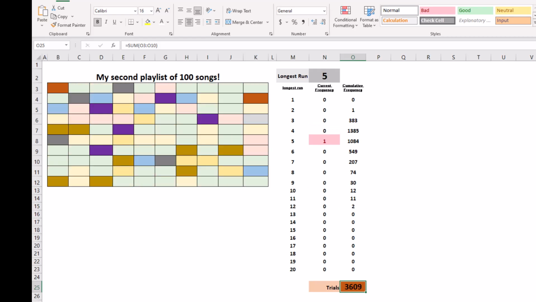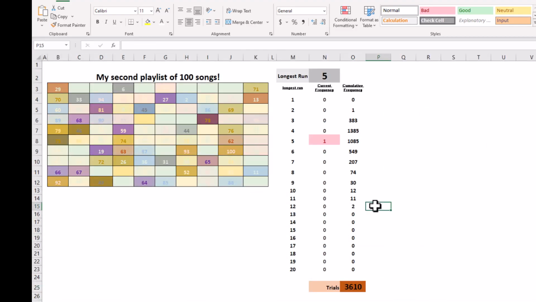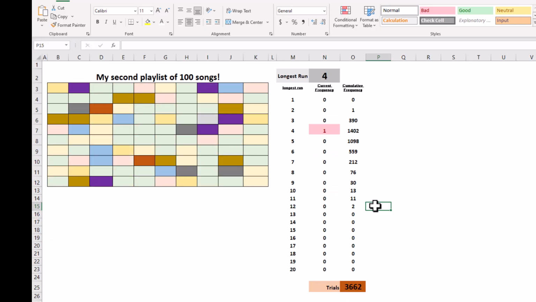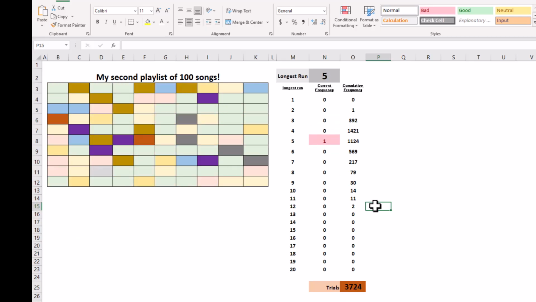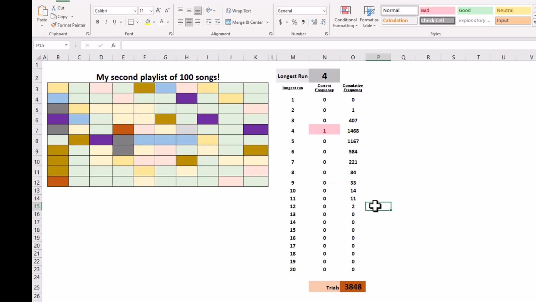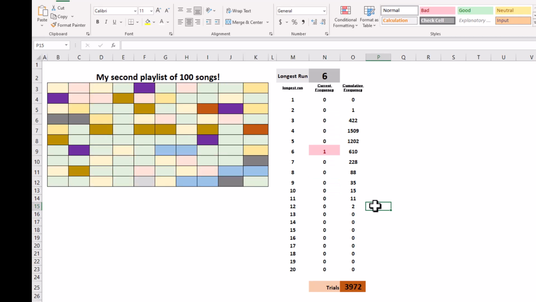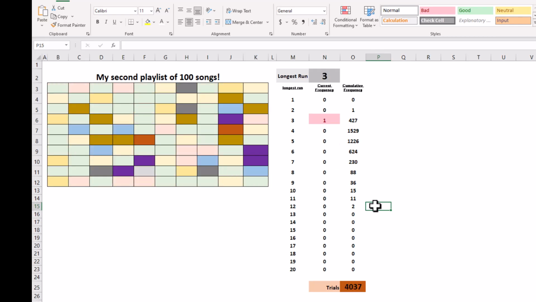So that means, if you think back to the artists, that means it's either Rush or the Go-Go's, probably the Go-Go's, that had 12 songs in a row. And this, if you remember from the article, this is what was upsetting people. They're saying things like, whoa, I'm hearing too many of the Go-Go songs in a row. Well, goodness, it's because you have so many Go-Go songs on your playlist. It's going to happen if the playlist is operating truly randomly.